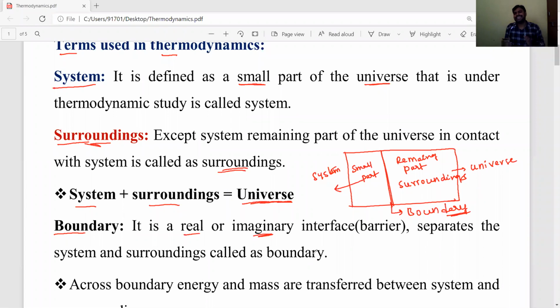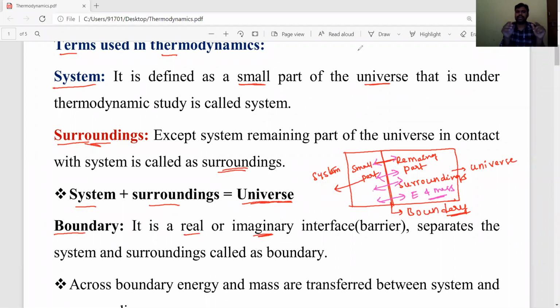Through this boundary, energy and mass are transferred between the system and surroundings. The boundary may be a real or an imaginary interface.